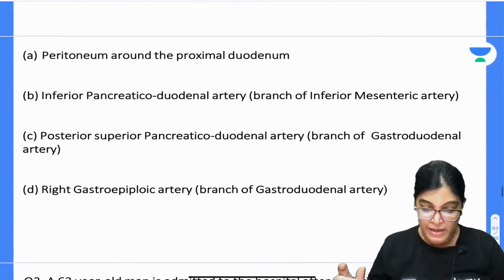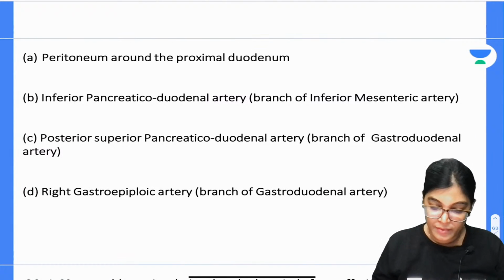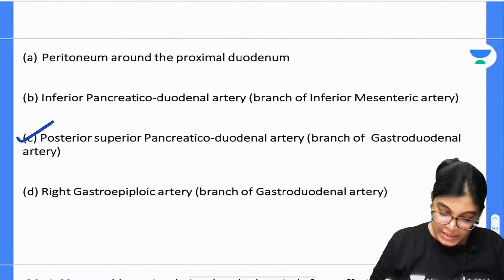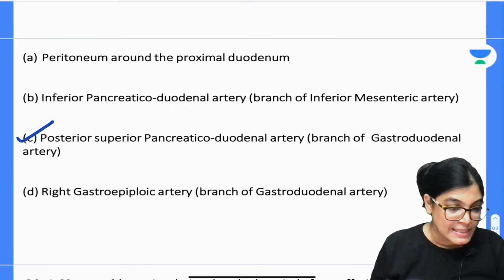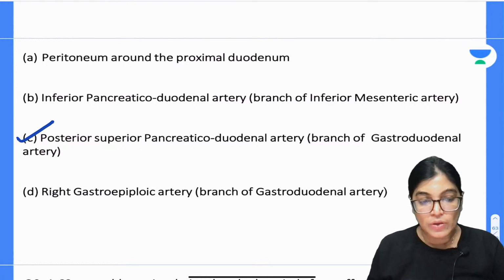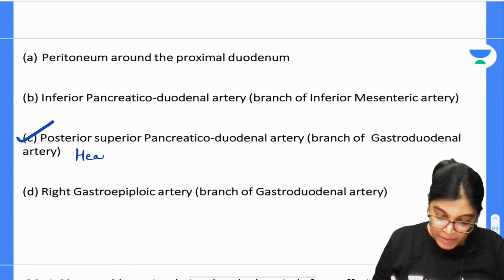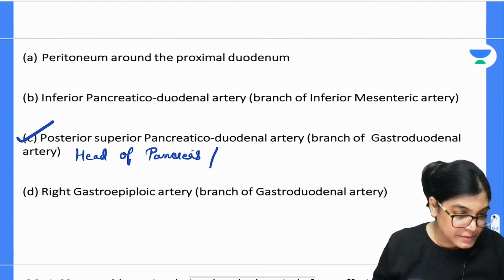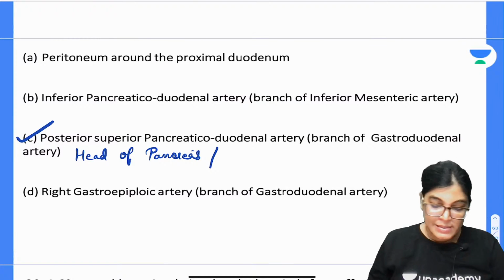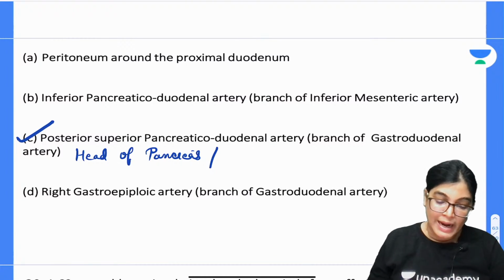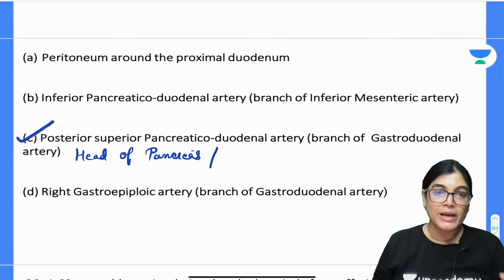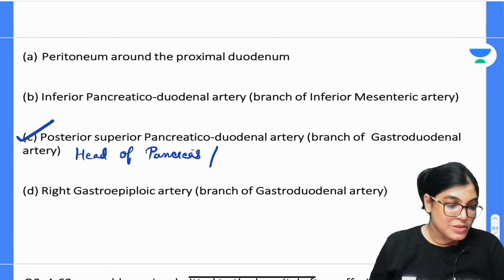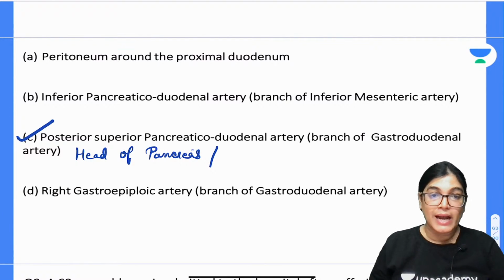So let me just write my answers here. According to me, the correct answer is the posterior pancreatico-duodenal artery, and the reason is that it gives blood supply to the head of pancreas. Yes, option B, Mafiz, you are absolutely right. I am coming to the incorrect options also, don't worry about it. Firstly, let me prove the correct option.